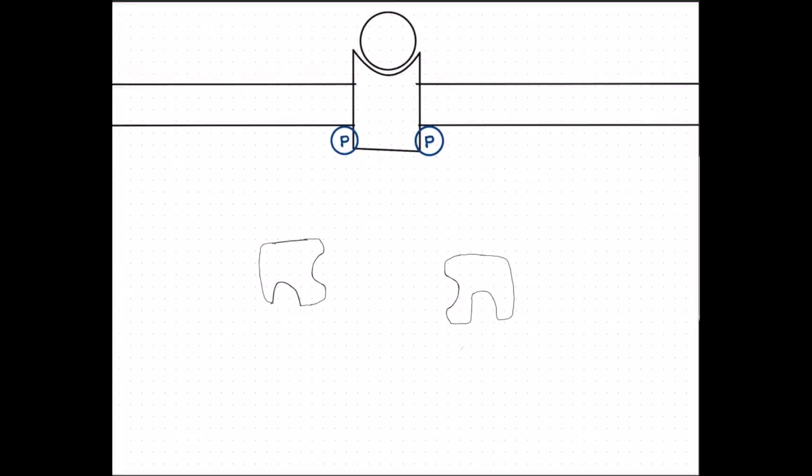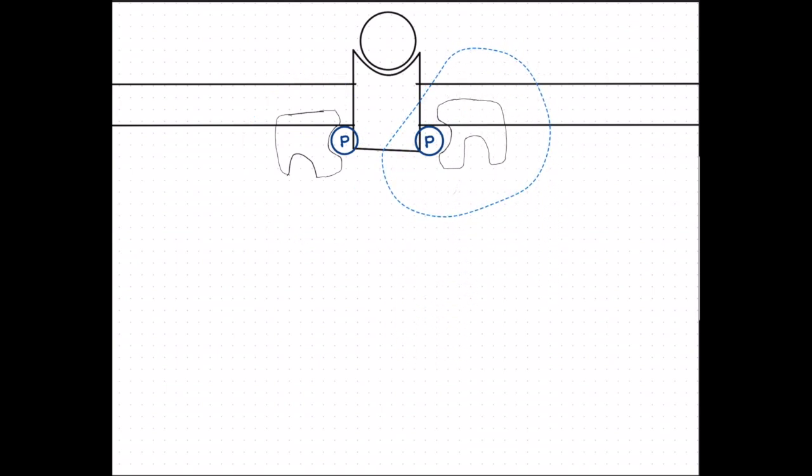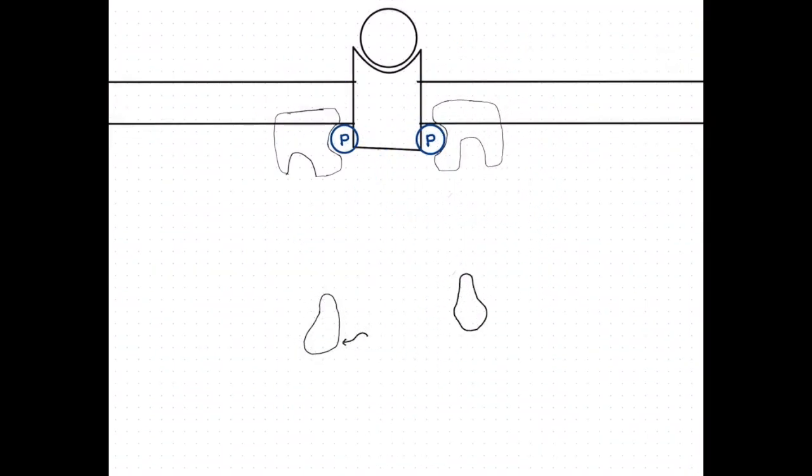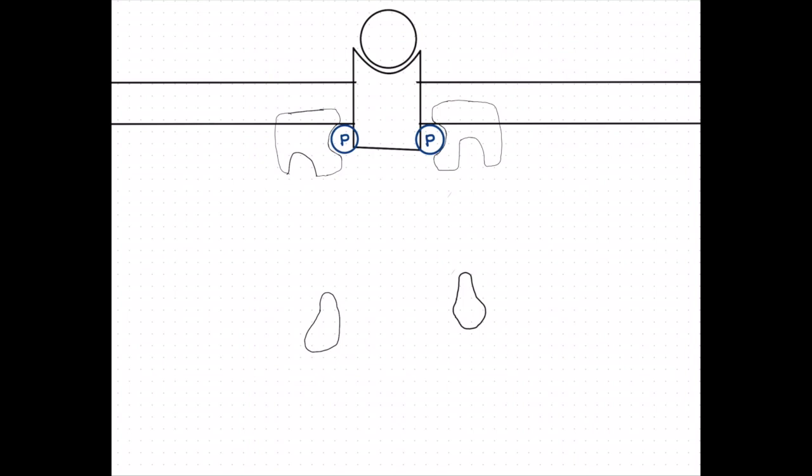Think of it like an old-fashioned telephone being plugged in. Once connected, the signal can now be transmitted. So the SH2 domain acts like a phone speaker, relaying the message inside the cell, and the secondary signaling molecules then bind to the SH2 domain, passing along the message to initiate a cascade of responses, guiding the cell to take action, whether it's growth, division, or other cellular functions.